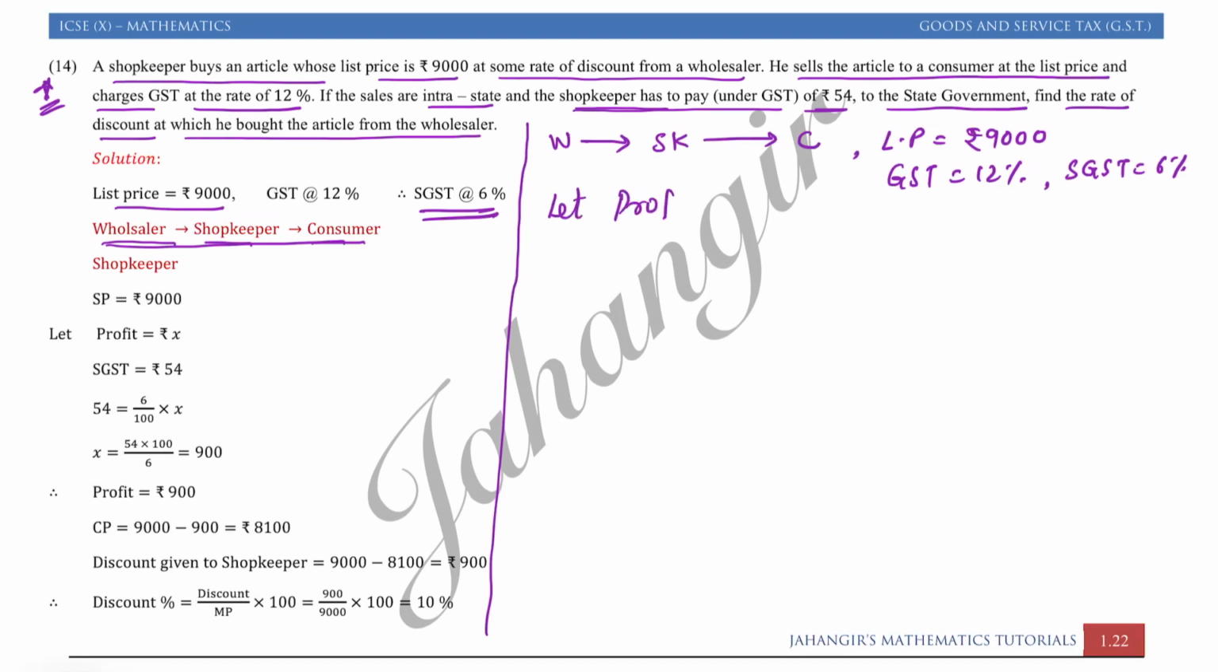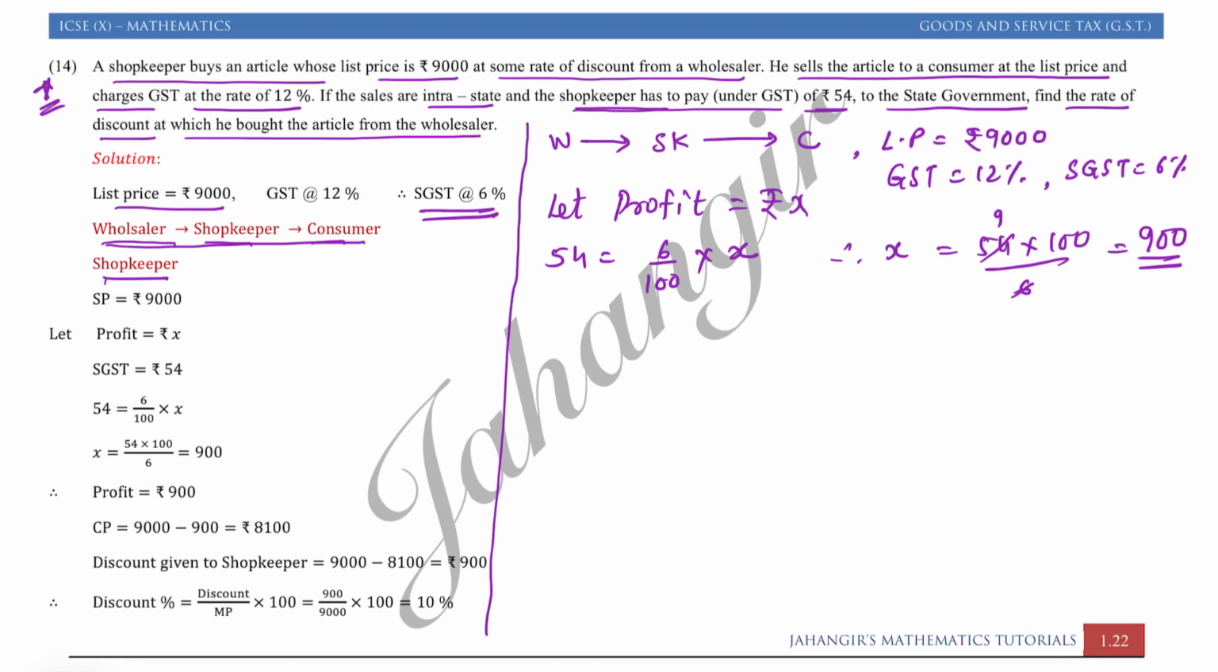profit for the shopkeeper be rupees x. Here I had written it properly. Just go through this part. The shopkeeper's SP is 9000, let profit be x. So we can say 54 is the tax of 6% on profit. So therefore x is equal to 54 into 100 upon 6. 6 ones are 6, 9 sixes are 54.